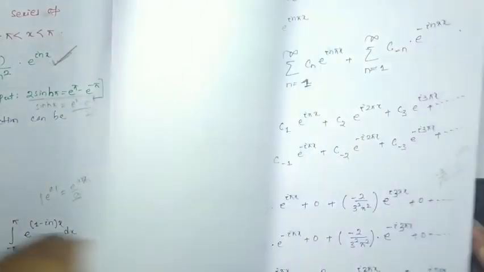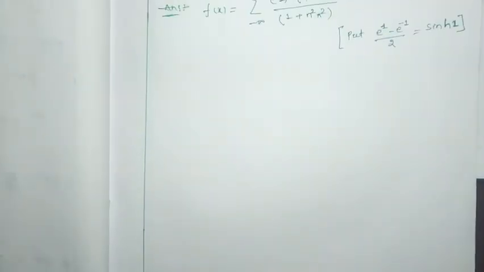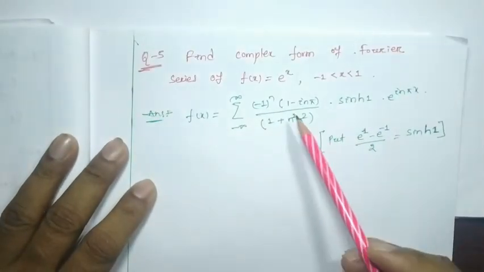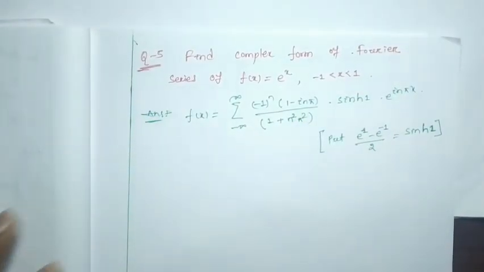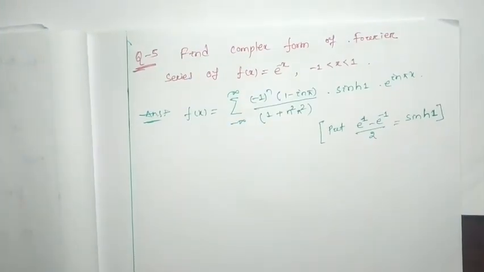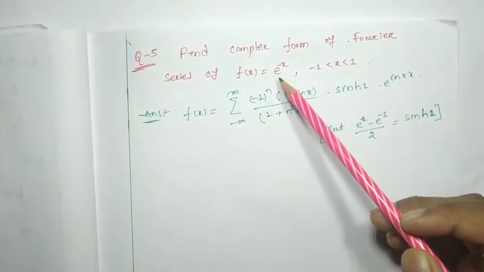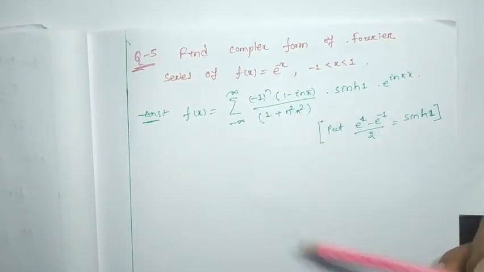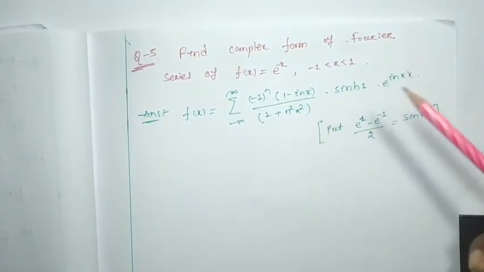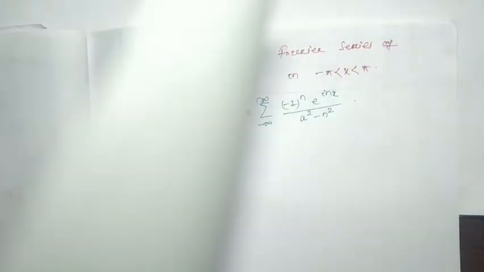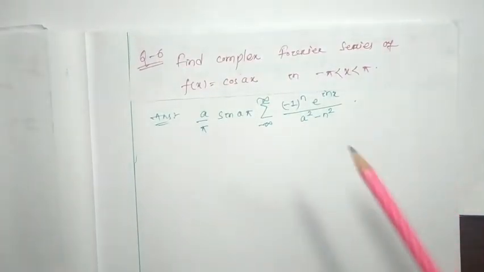And I am going to give you 2 questions for your practice. This one is very simple, and it is nothing but e to the power minus x. Already e to the power x we have done, and this is also a very simple question. You can do it easily, no problem. And another question is this one. This is also very simple.